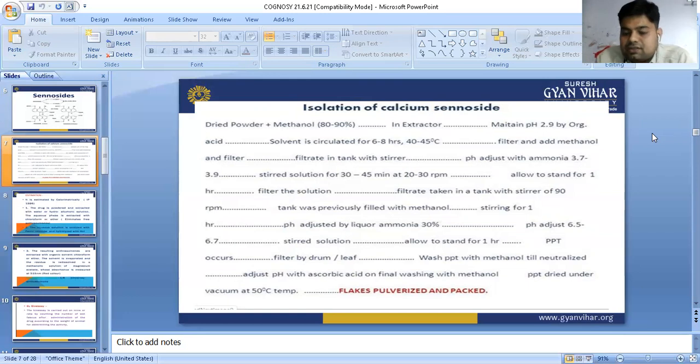Leaf means we can say marc substance, which we are going to filter by the drum, and wash the precipitate with methanol till neutralized.